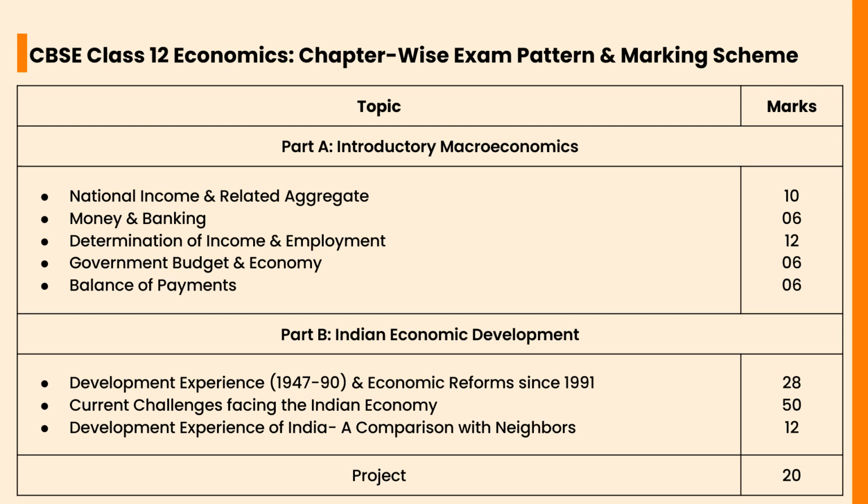In Part A, Introductory Macroeconomics, the national income and related aggregates will carry a weightage of 10 marks. Money and banking will carry a weightage of 6 marks. Determination of income and employment will carry a weightage of 12 marks. Government budget and the economy will carry a weightage of 6 marks. Balance of payments will carry a weightage of 6 marks.